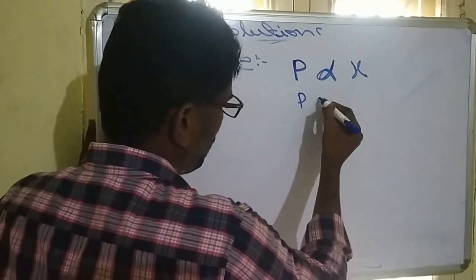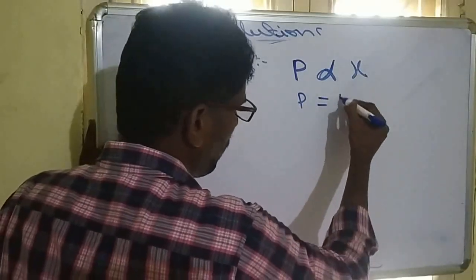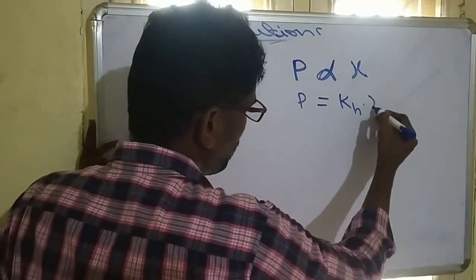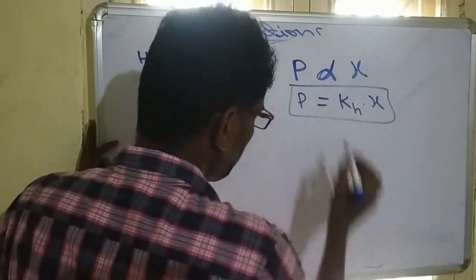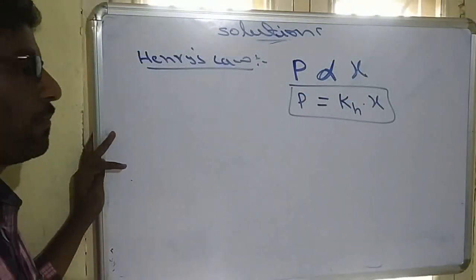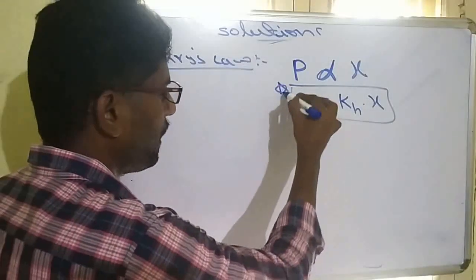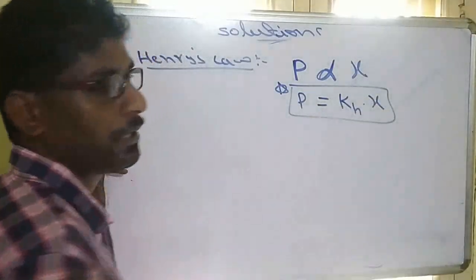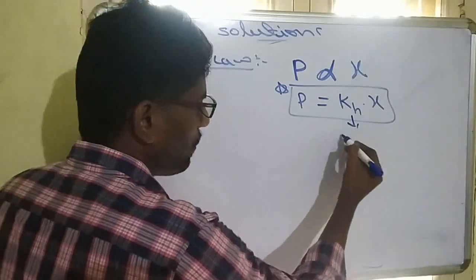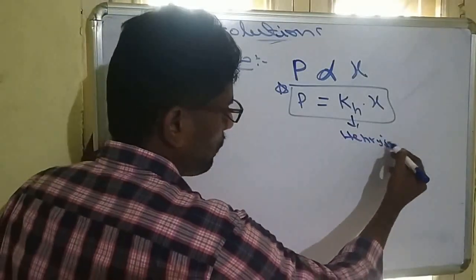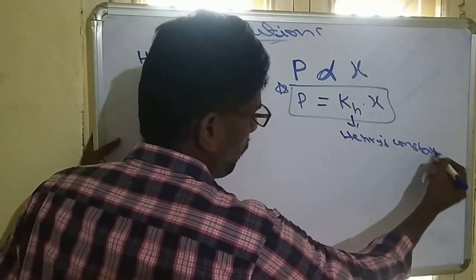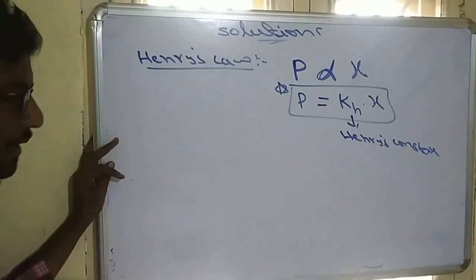So from this, a constant will come. That constant is called Kh, into X. So this is the Henry's law formula. The partial pressure of the gas is always equal to Kh times X, where Kh is called Henry's constant, whereas X is the mole fraction.